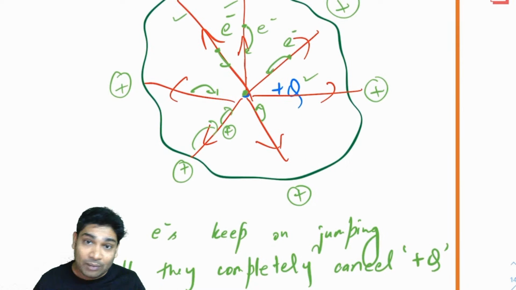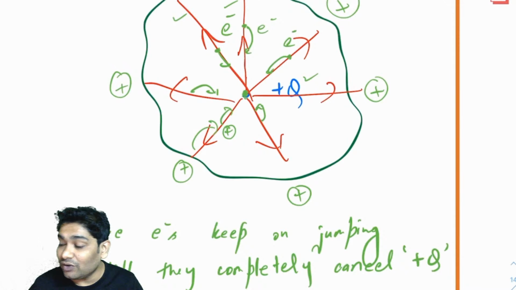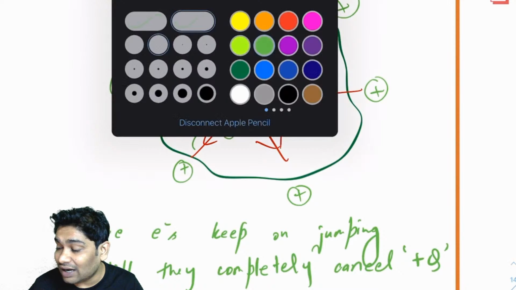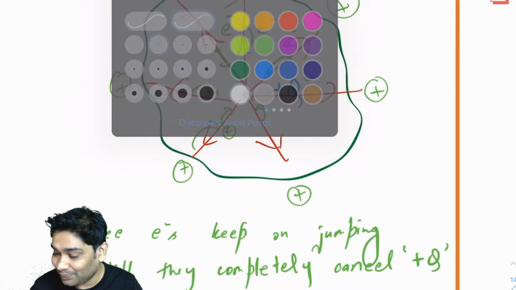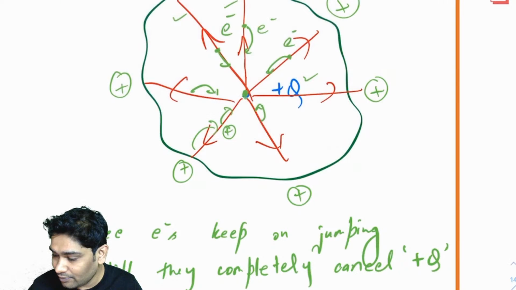When enough electrons have jumped in so that this starts becoming zero, you will realize that this field will start fading away. I don't know how to make this fade away in the drawing, but that is what will happen. Slowly and steadily this starts fading away.